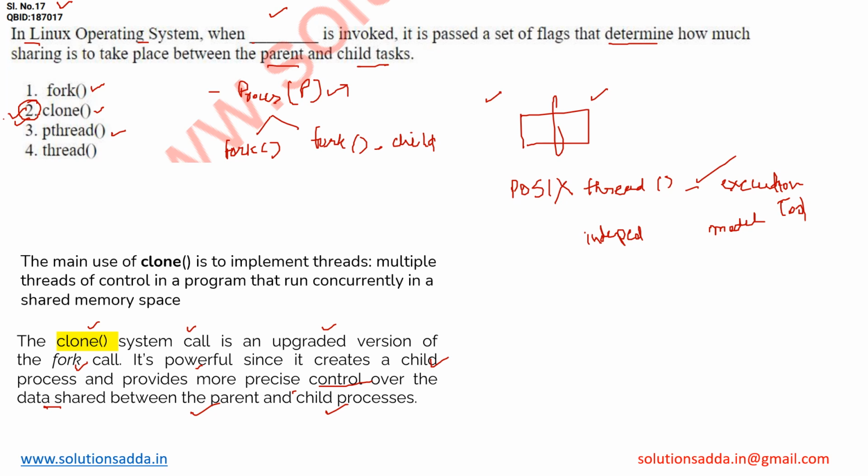Now let's talk about thread. We all know that thread is the lightweight process. We have a process and there is the thread of this particular process, and the thread is something which we call the lightweight process, and they share the data. Of course they share the data and heap, and we all know that every thread has its individual stack. So stack is not shared by the threads, but they can share the data and the heap, but they have no such control over the data shared between the process, and there is no concept called parent and child process as well.